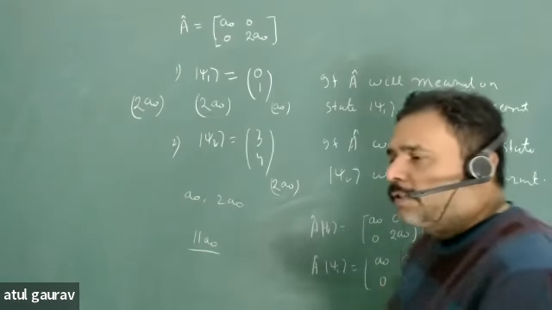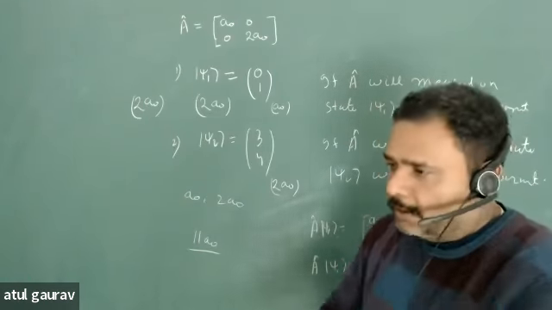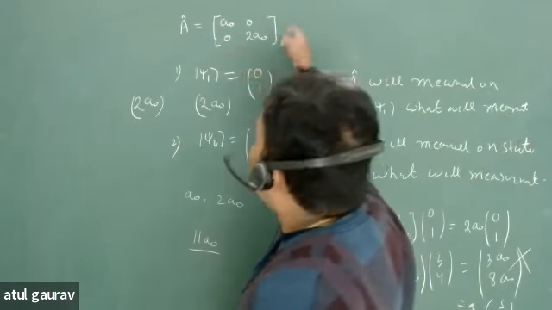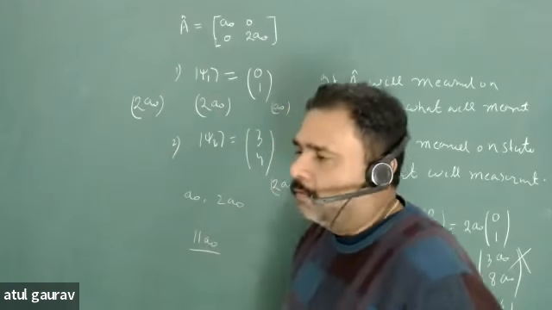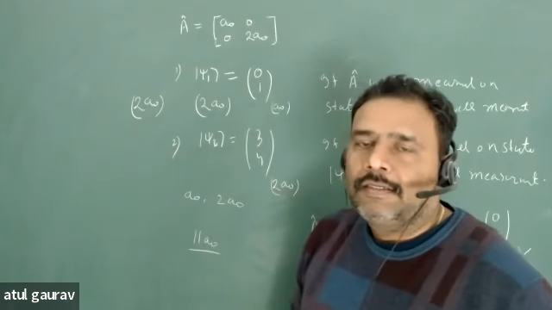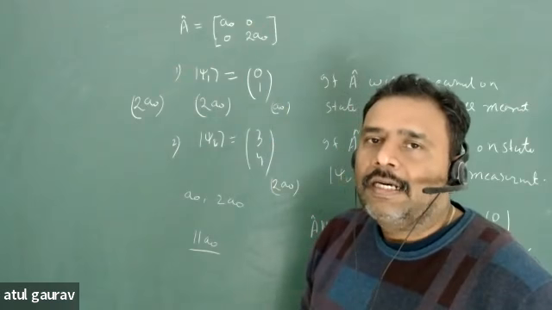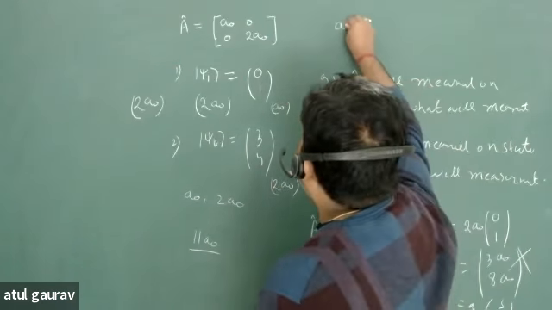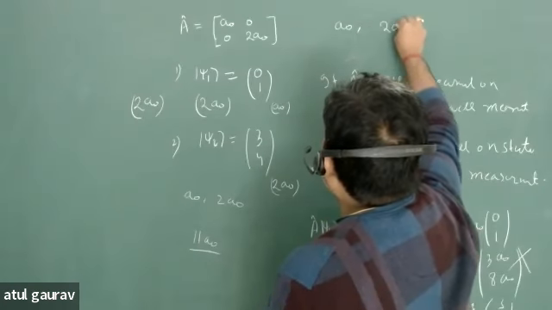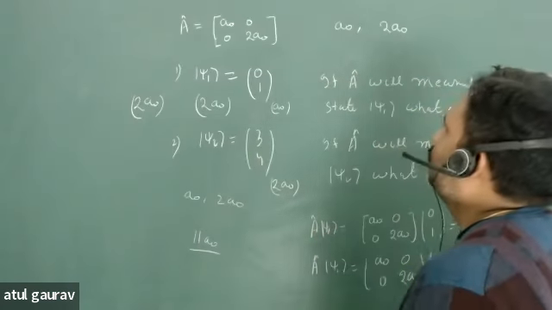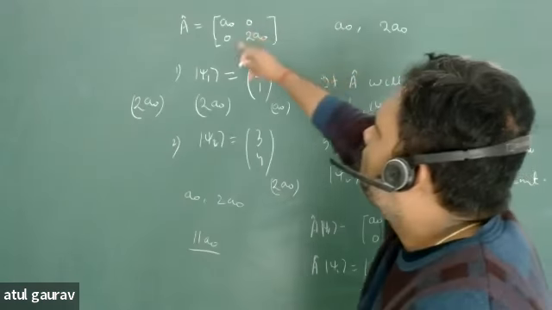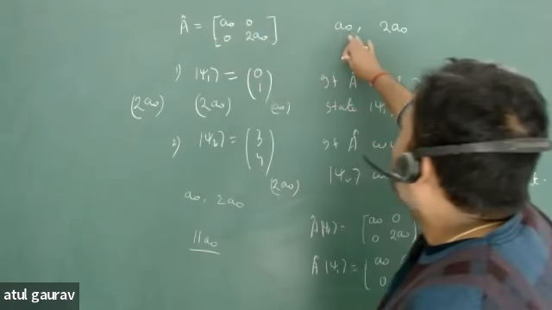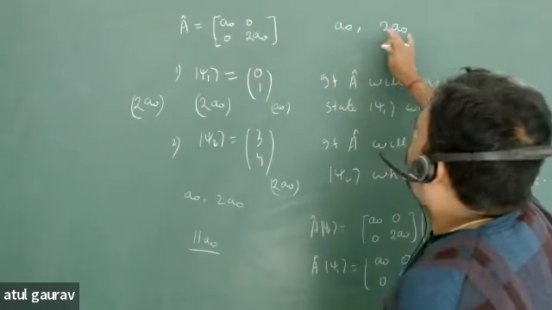But what will postulate 2 tell you? Postulate 2 will tell you that if you want to measure on any state, what will be the eigenvalue? What will be the measurement? The measurement is the eigenvalue. So what are the eigenvalues? The eigenvalues are A naught and 2A naught. This is a diagonal matrix, so you can easily find your measurement. The measurement is A naught, 2A naught.